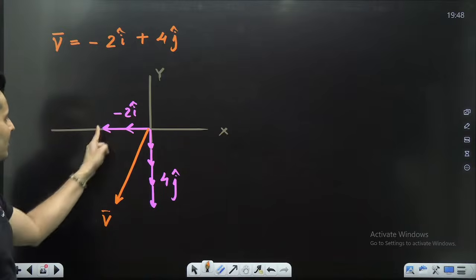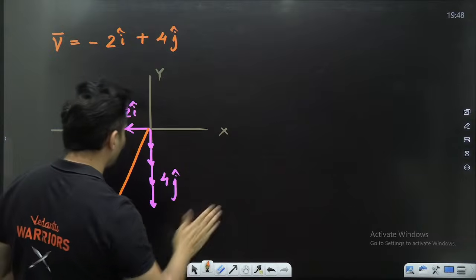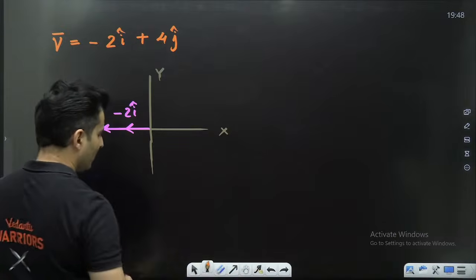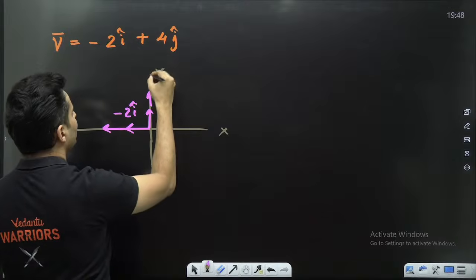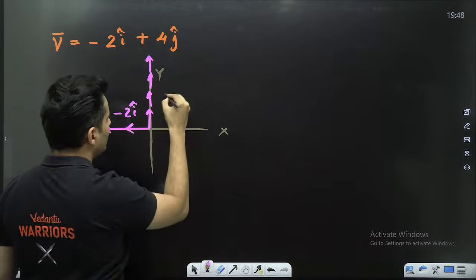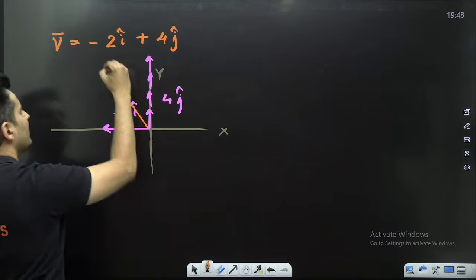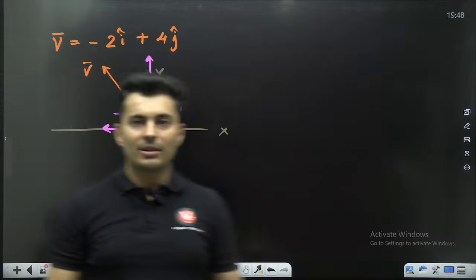Minus 2 i cap plus, oh sorry, why did I put plus 4 j cap here? I'm so sorry, guys. Plus 4 j cap, sorry, my bad. Plus 4 j cap, 1, 2, 3, and 4. So that is your plus 4 j cap. So the resultant will be somewhere over here. That is your resultant.